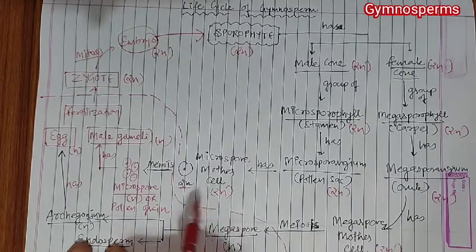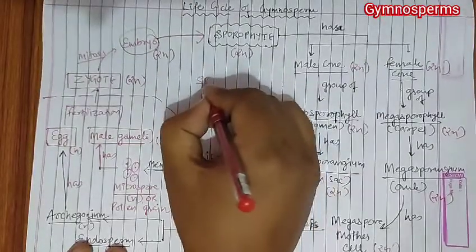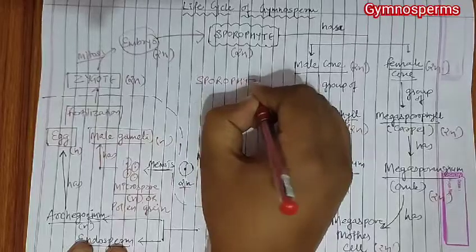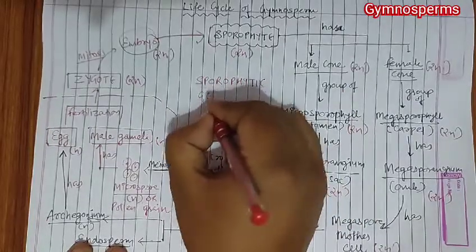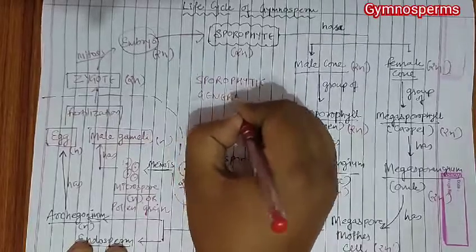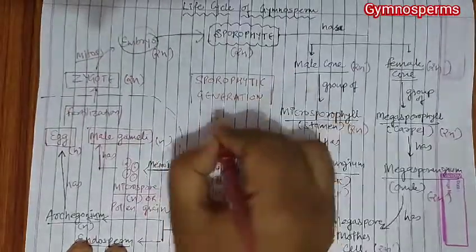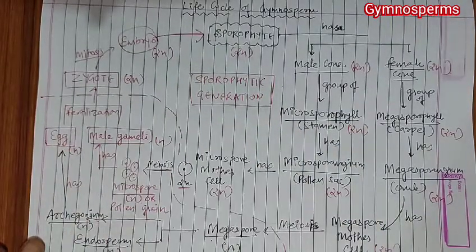So according to this, you can see the red line, and the right side of this red line is the sporophytic generation, and this part is the gametophytic generation.